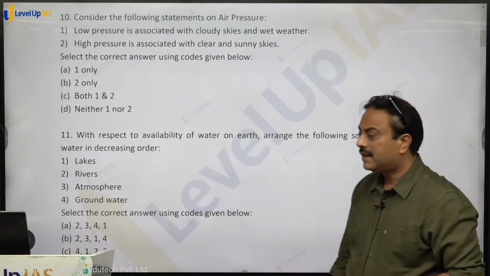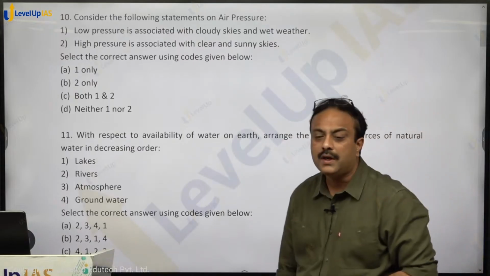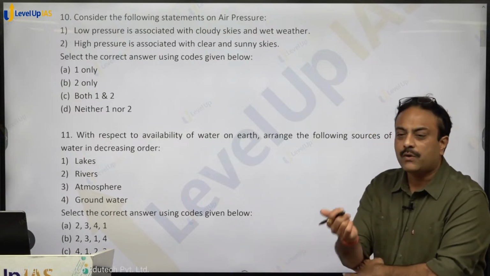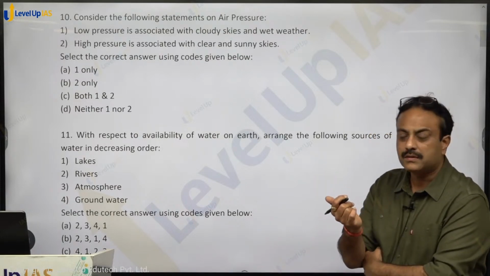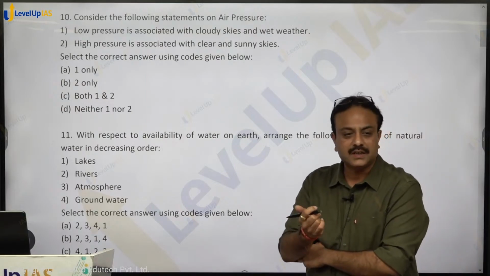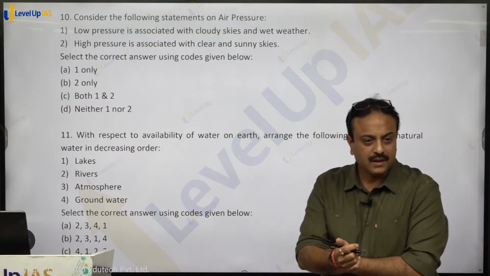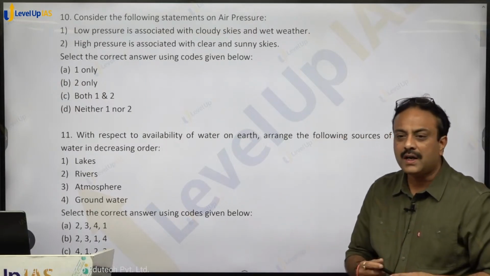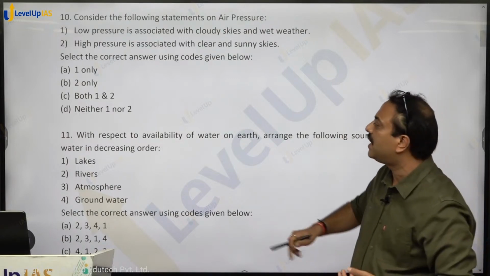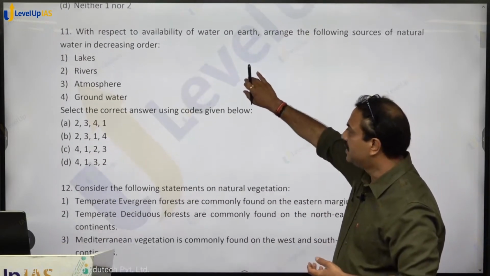Question number 10. Consider the following statements on air pressure. Low pressure is associated with cloudy skies and wet weather. High pressure is associated with clear and sunny sky. Right? Any doubt in that? So both the statements will hold true. Option C, C for cat, shall be the right answer.